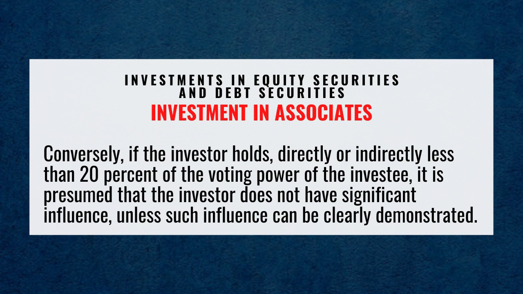Conversely, if the investor holds directly or indirectly less than 20% of the voting power of the investee, it is presumed that the investor does not have significant influence unless such influence can be clearly demonstrated.